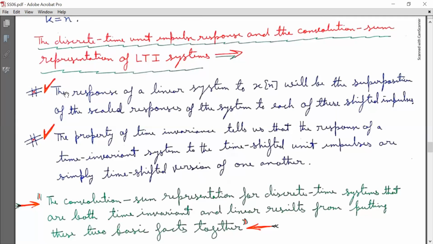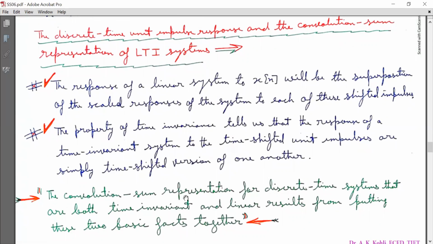This fact is very important. The response of a linear system to x[n] will be the superposition of the scaled responses of the system to each of these shifted impulses. The second fact, the property of time invariance, tells us that the response of a time invariant system to the time shifted unit impulses are simply time shifted versions of one another.